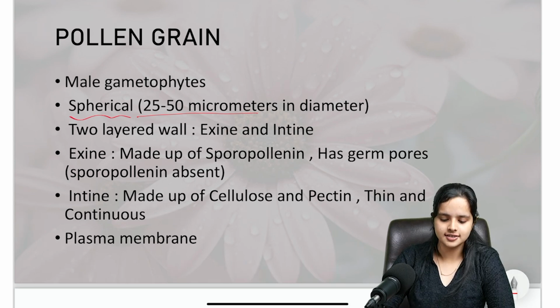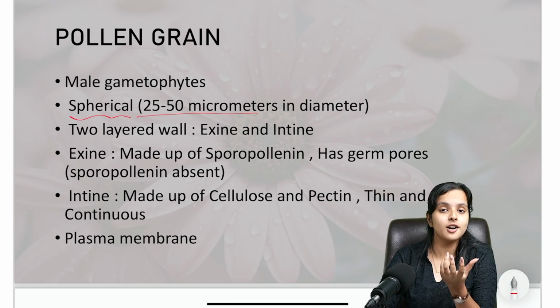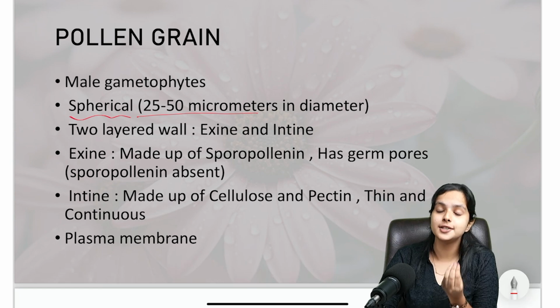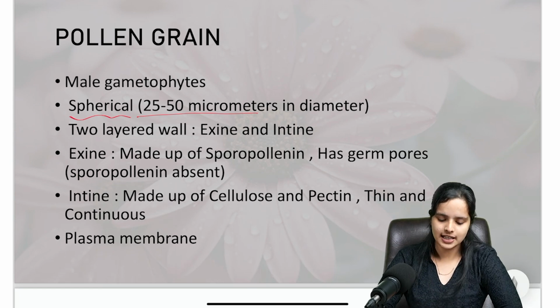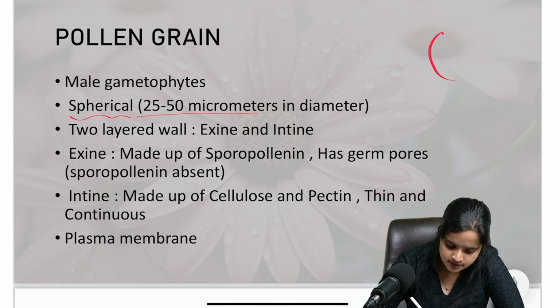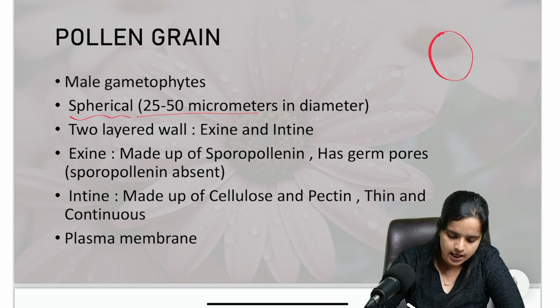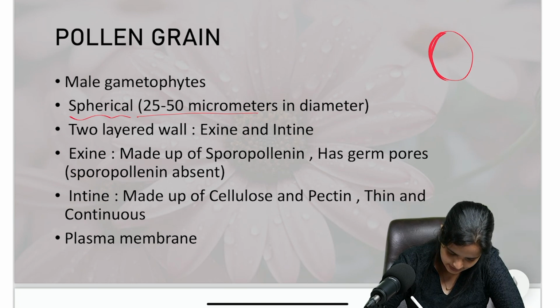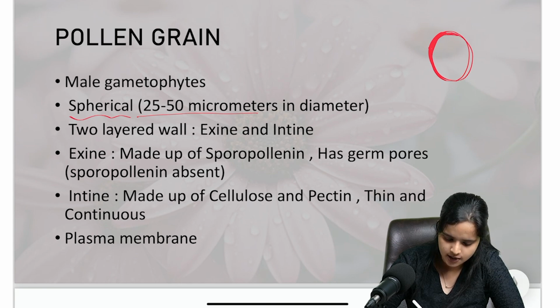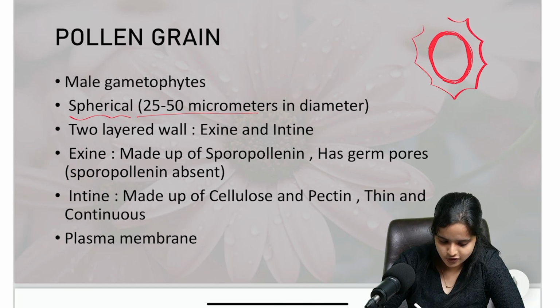These wall layers are composed of two different types of layers. Let's see what they are. Imagine this is a pollen grain. You'll have one layer like this, which is kind of smooth and without any disturbances. It will be smooth and kind of thin. And then you have another layer in this shape.